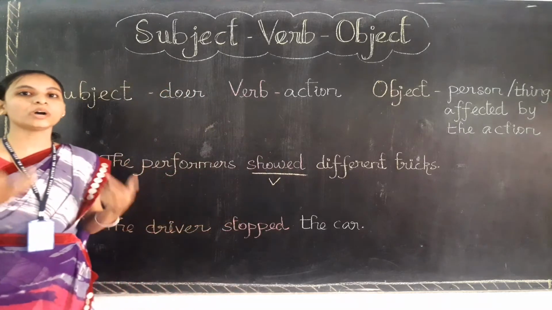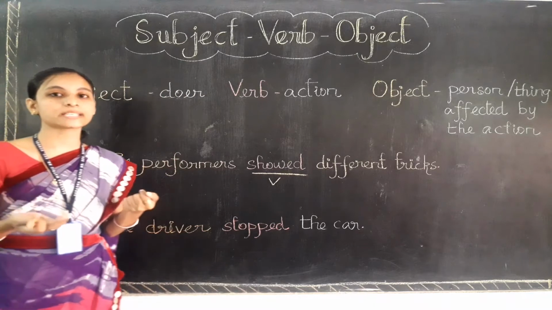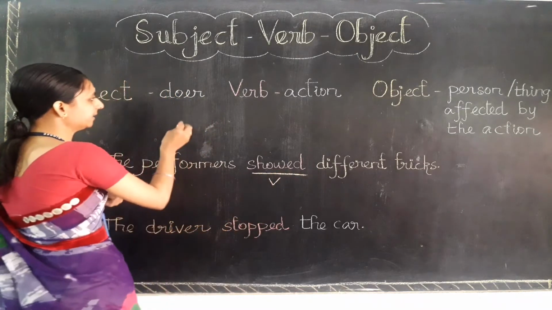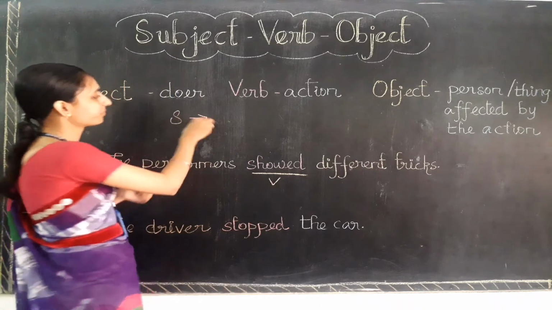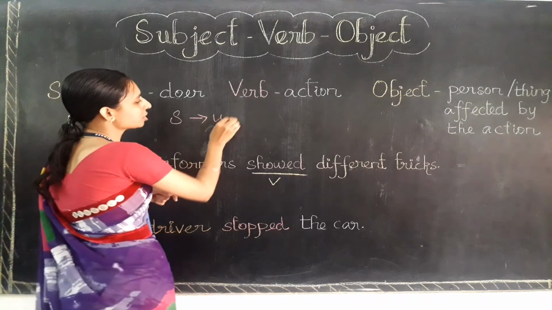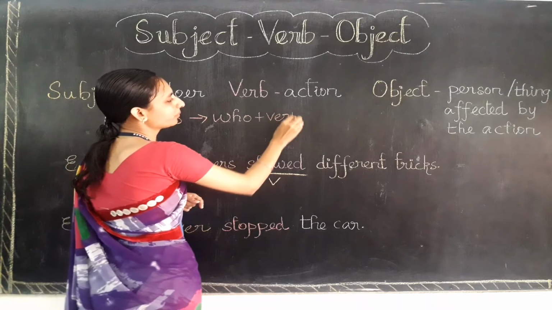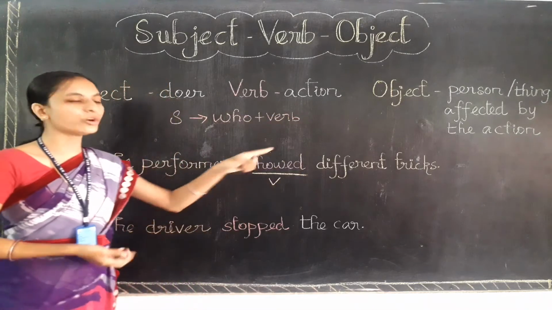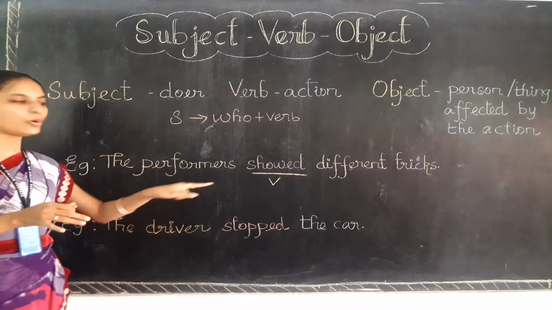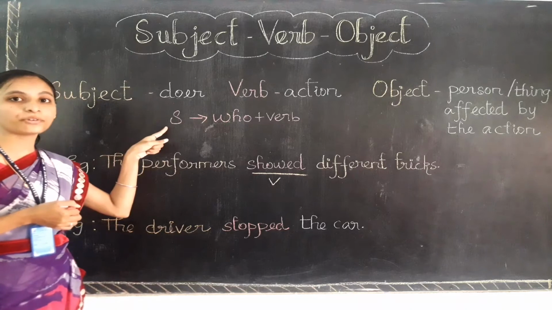Now, if I want to know which is the subject here, I need to ask a question like who, to the verb: who plus verb. Who showed different tricks? The answer will be the performers. So the answer to this question will be the subject. Here S stands for subject.